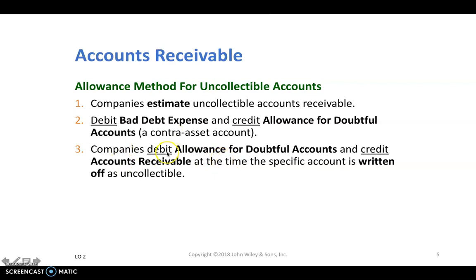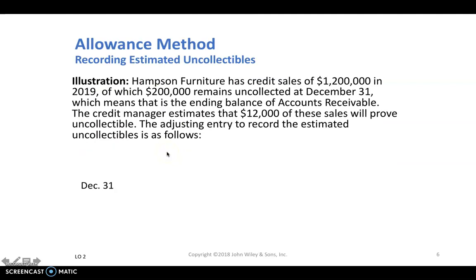We're going to go over number 3 in a second. So let's, for example, for illustration purposes, say that Hampson Furniture has a credit sale. They sold merchandise on credit for $1.2 million in 2019. However, in 2019, $200,000 of it, the credit sales, remains uncollected, meaning they hope to collect it in the future. So that's the ending balance for accounts receivable.